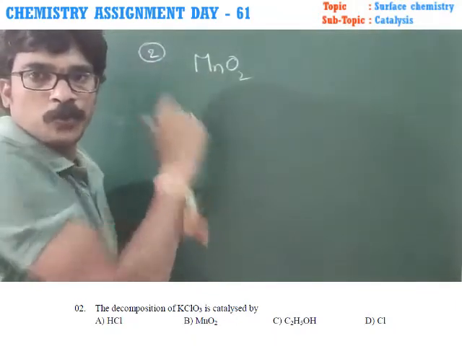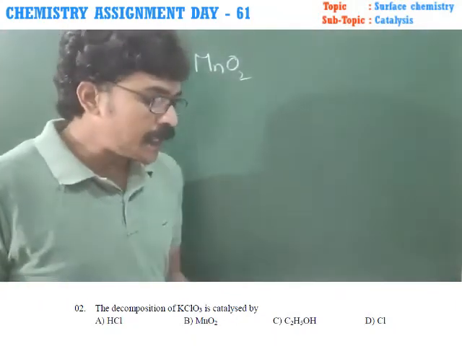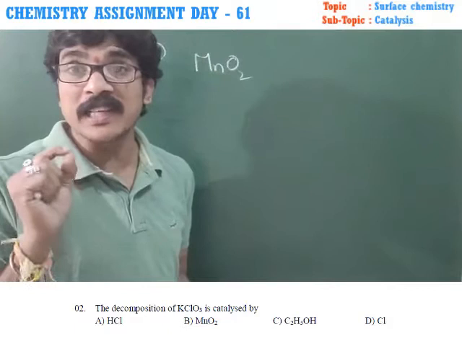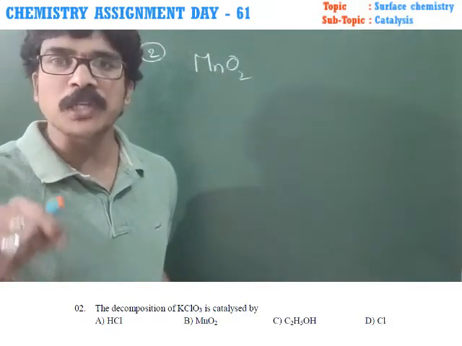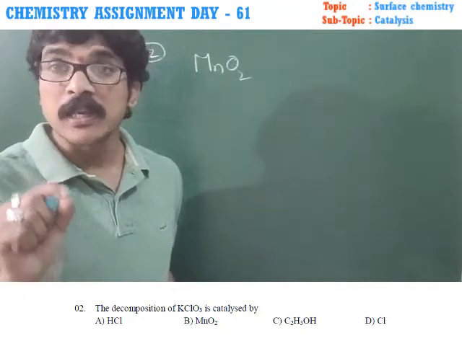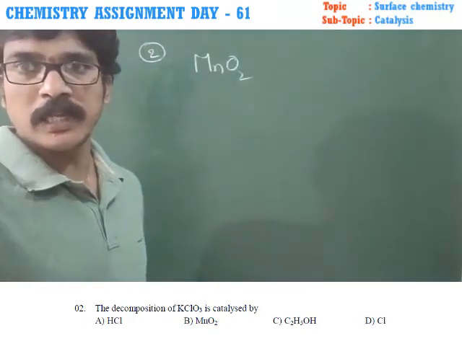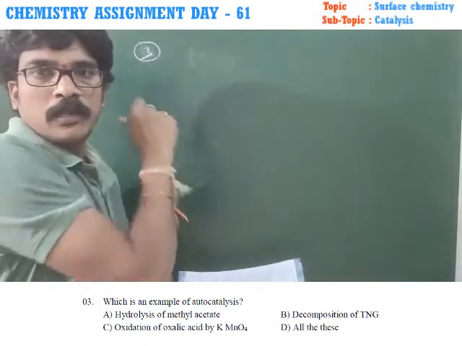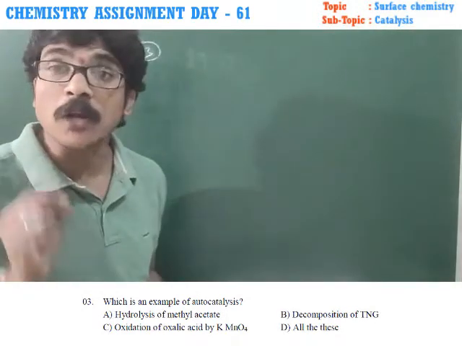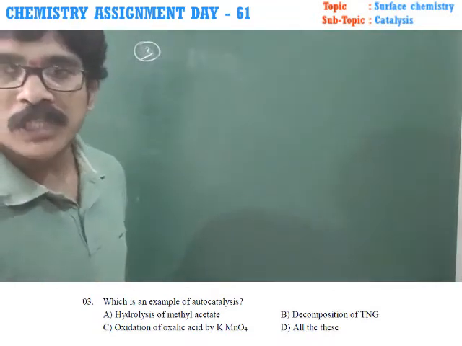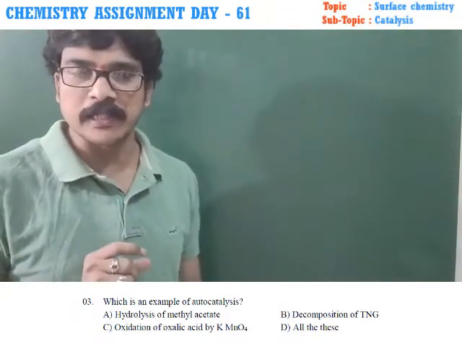Question number 2. The decomposition of KClO3 is catalyzed by. Yes, KClO3 decomposition is catalyzed by MnO2. MnO2 is the correct answer. Question number 3. Which is an example of autocatalysis? First of all, what is the meaning of autocatalysis?